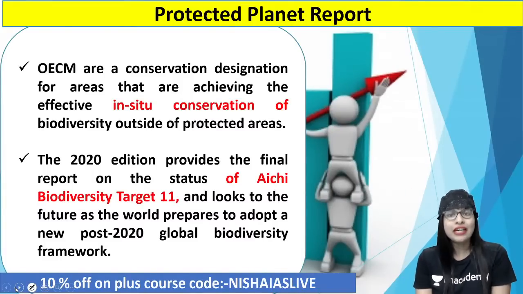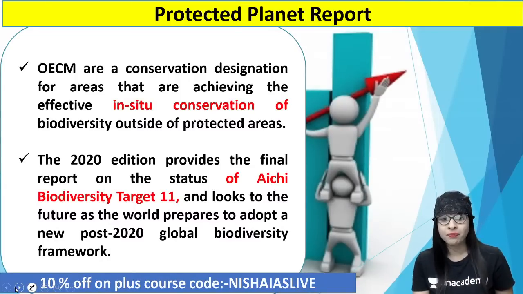And the 2020 edition of this Protected Planet report talks about the status of the Aichi biodiversity targets, and it looks at the entire future of planet Earth.